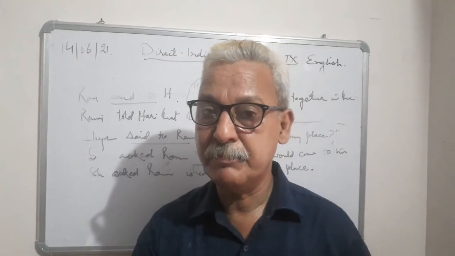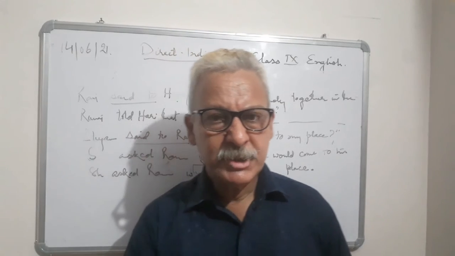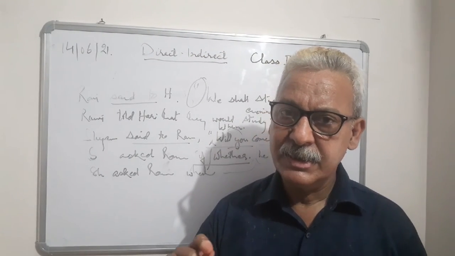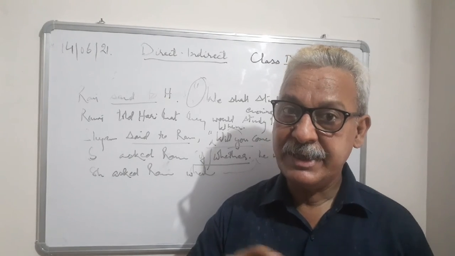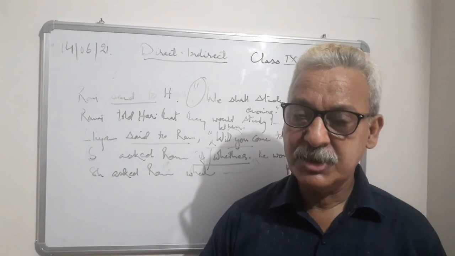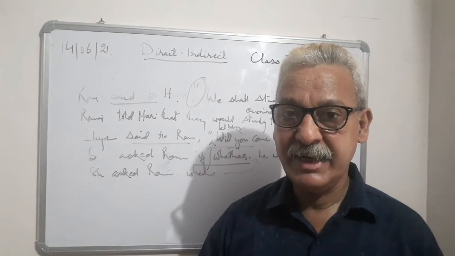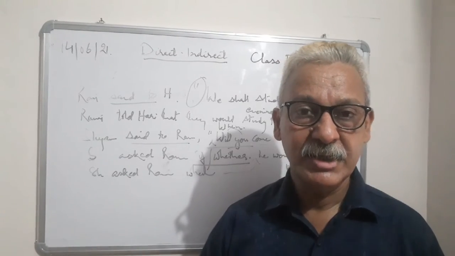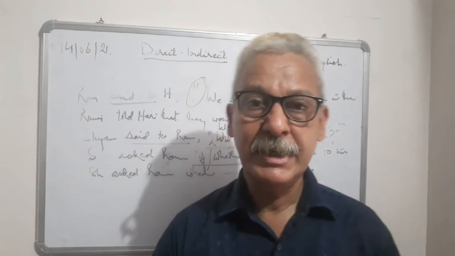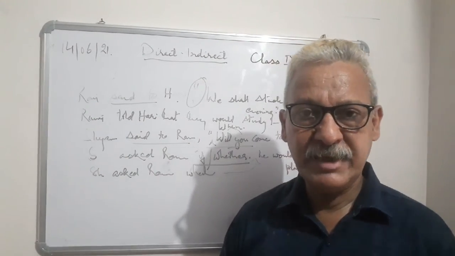"When will you?" No, "will" remains "will," because I said the student says to the teacher. Suppose we make it in the present; in that case the tense will not change. "The students say to the teacher" would become "ask the teacher." When will you start teaching? The students ask the teacher when he will start teaching. So "will" remains "will," it does not become "would." Why? Because the reporting verb is in the present tense.